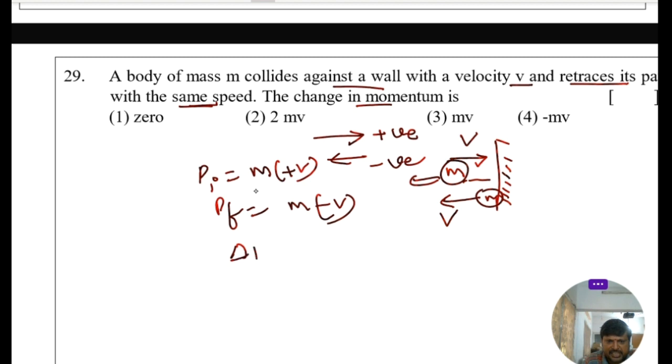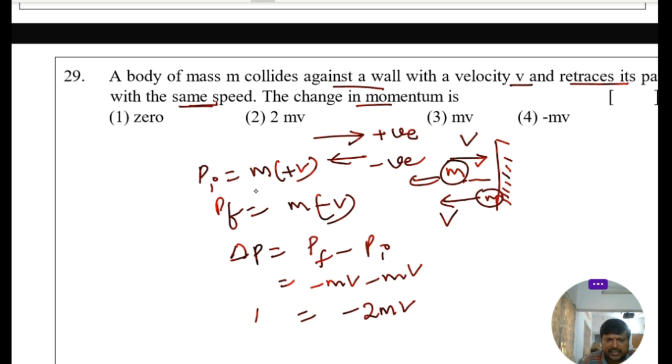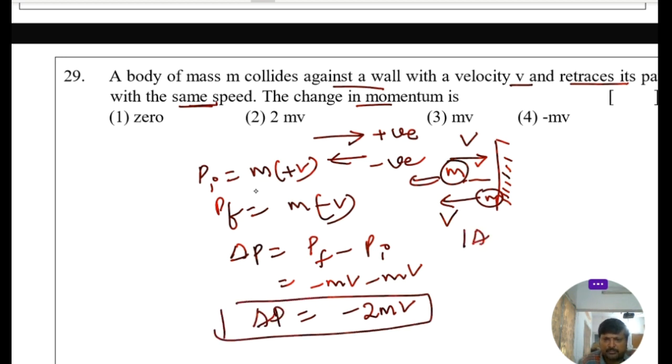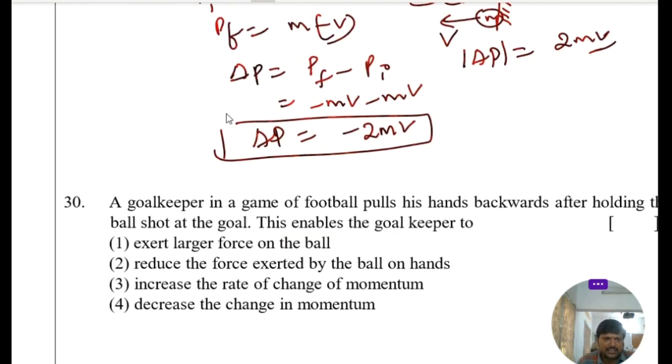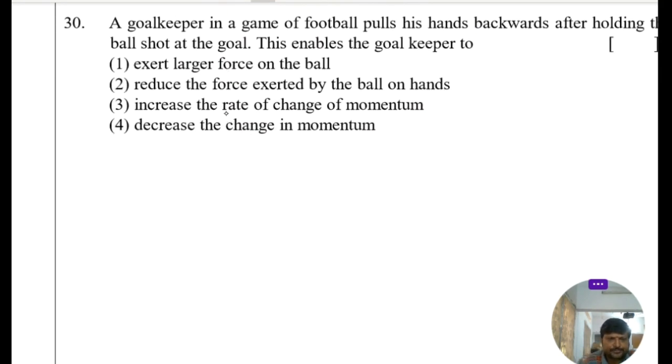We already know very well change in momentum is equal to final momentum minus initial momentum, that is equal to minus mv minus mv, that is equal to minus 2 mv. This is the change in momentum. But if only magnitude, that is equal to 2 mv. So 2 mv is the right answer. So option 2 is the right answer. Next, go to the 30th question.